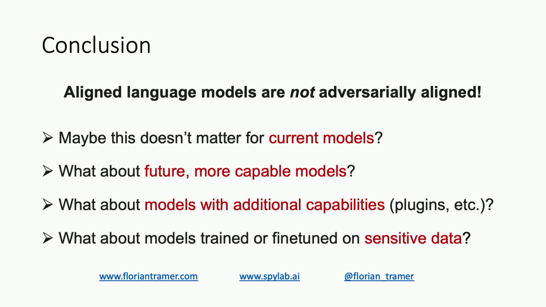But overall, to conclude, this really goes to show that these aligned language models are not adversarially aligned. It's very easy to get around these guardrails that we place on these models. Maybe this doesn't matter for current models in that they can't do too much that's unsafe, except maybe spitting out copyrighted information. But these models are always getting better and better, and we're sticking them in a whole bunch of systems that have additional capabilities. We might start training them on more sensitive data, like in healthcare, as we heard. And I think then these problems of adversarial alignment are going to become much, much more severe.